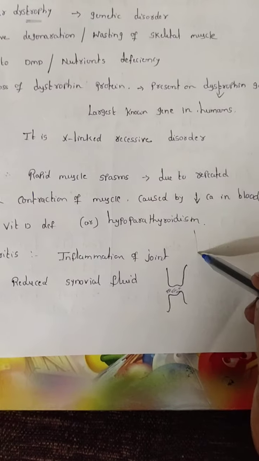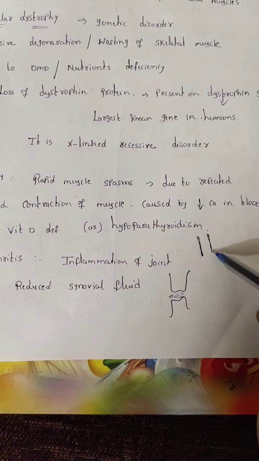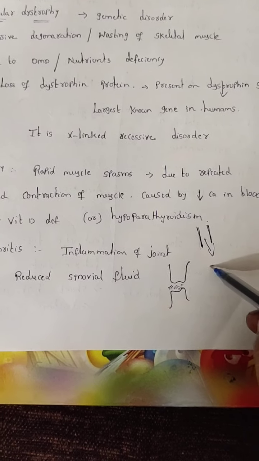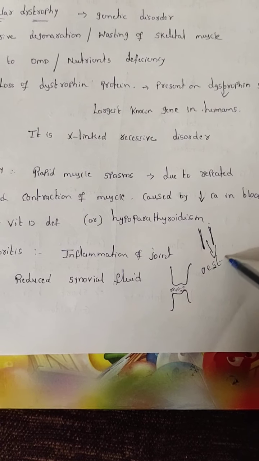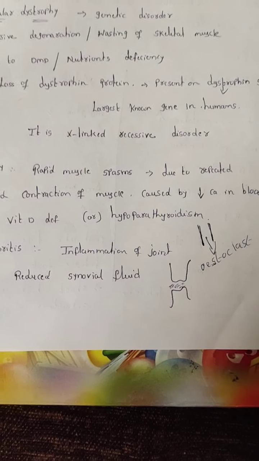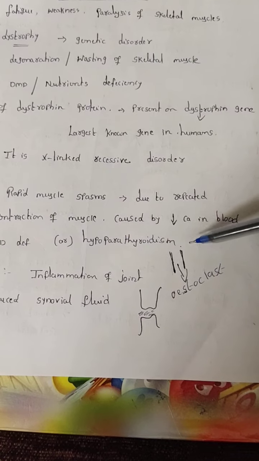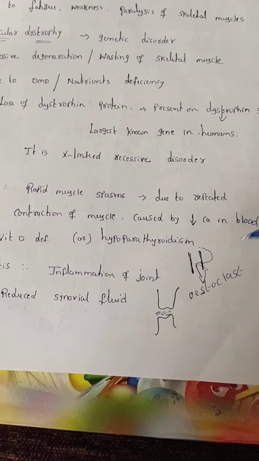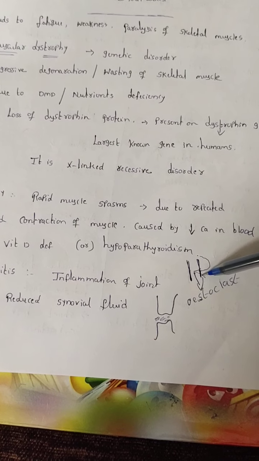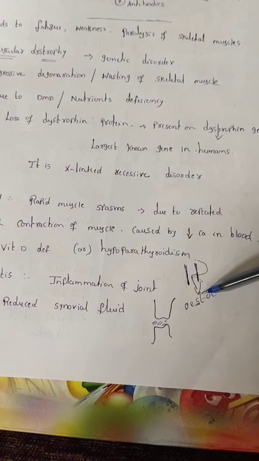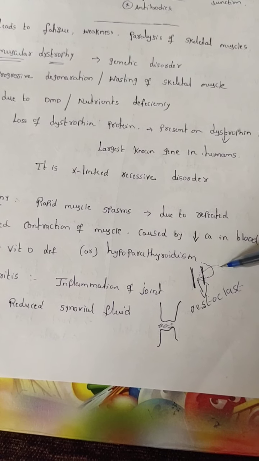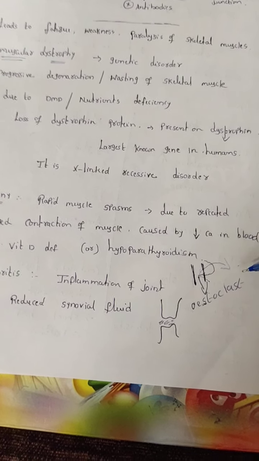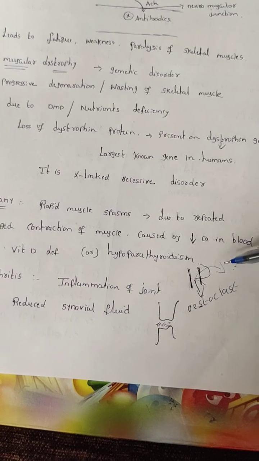Basically, now this one is the bones. In bones there are specialized cells called osteoclast cells. Parathyroid hormone basically stimulates the osteoclast cells. When stimulated, osteoclast cells break the bones. In bones there is calcium, and some amount of calcium is released into the blood. Now in blood the calcium level is increased.